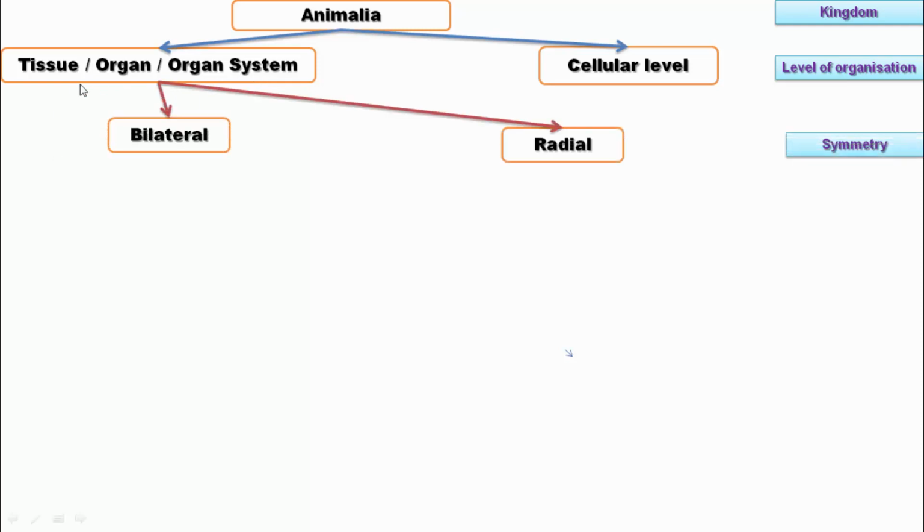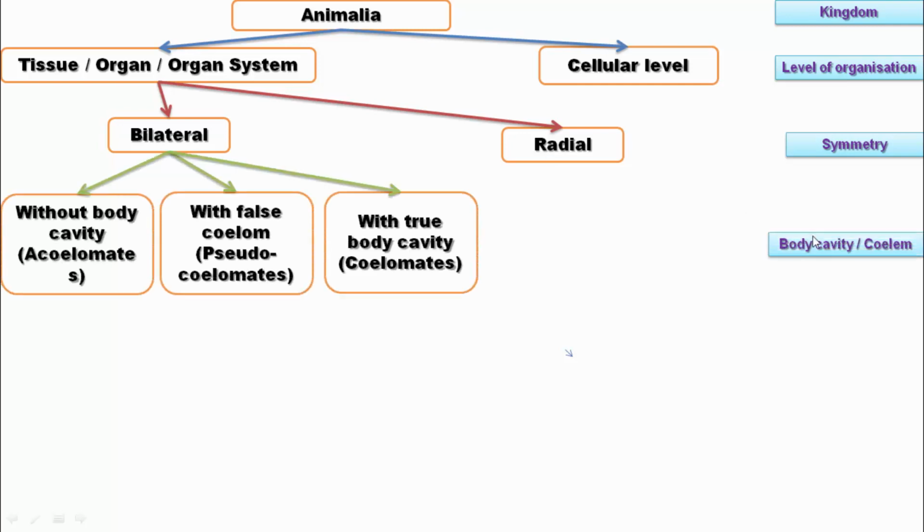Then the tissue, organ and organ system level is again divided into bilateral symmetry and radial symmetry. The bilateral animals having a coelom are categorized into three important groups: acoelomates, pseudocoelomates and coelomates.